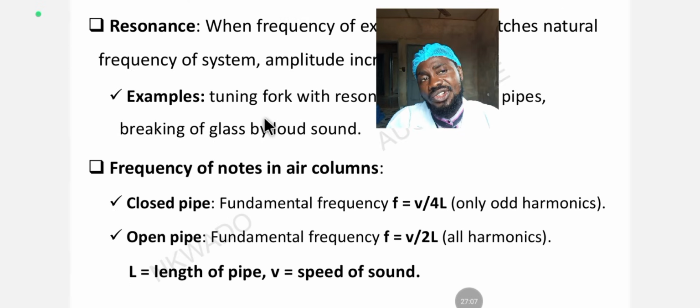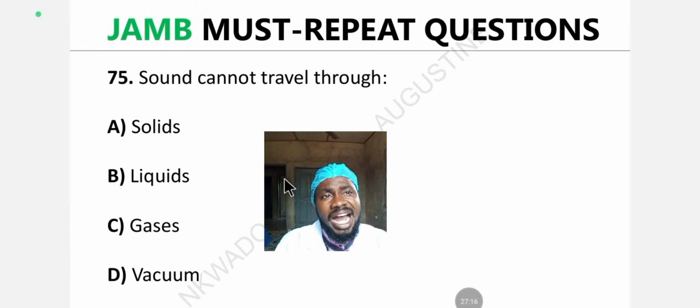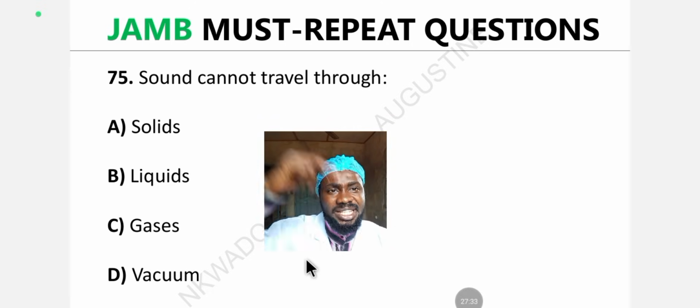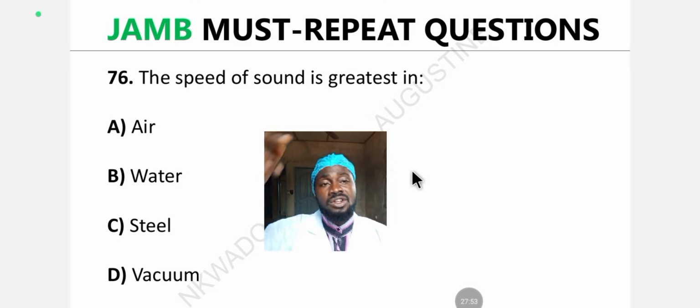Now that we have understood the propagation of sound waves, let's try some JAMB must-repeat questions to further test the knowledge we've acquired so far. Question 75. Sound cannot travel through what? A. Solids. B. Liquids. C. Gases. D. Vacuum. What's the answer? Drop the answer in the comment section. Question 76. The speed of sound is greatest in A. Air. B. Water. C. Steel. D. Vacuum. What's the answer? Drop the answer in the comment section.